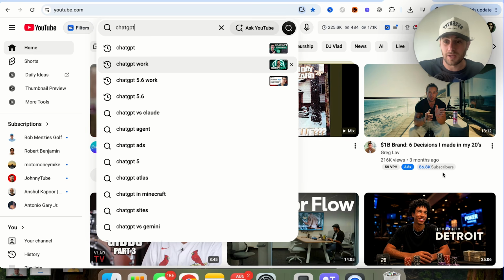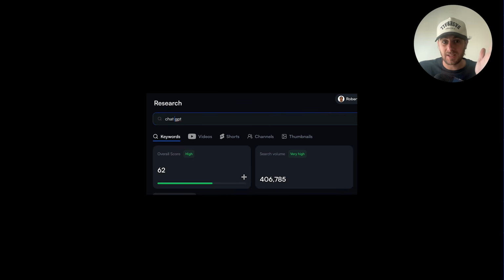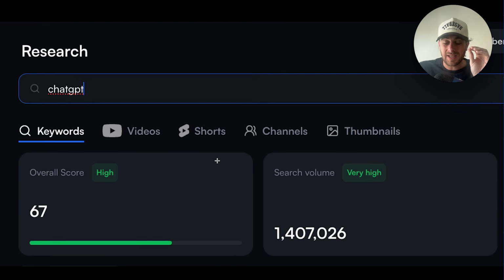And to actually prove this to you, look at the difference between these two search terms. If we have ChatGPT, one word, 1.4 million people. If I come over here with chat space GPT, 400,000 people. So literally this makes a difference by about 70%. If I do this, I get 70% more reach because YouTube's algorithm says, hey, there's actually a ton of people that are interested in this.